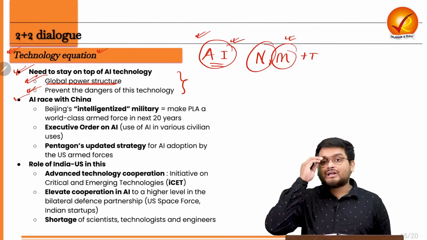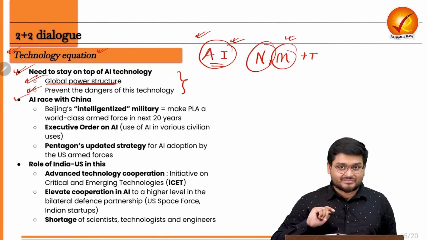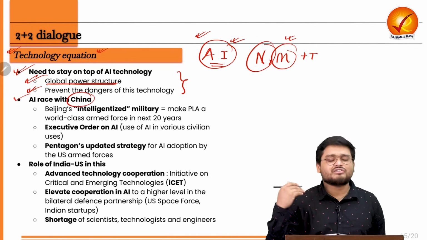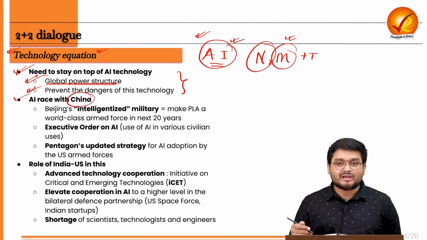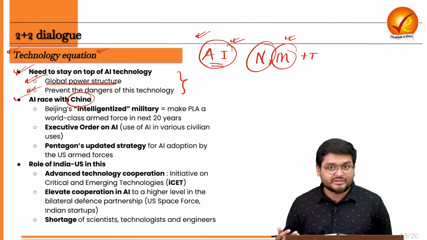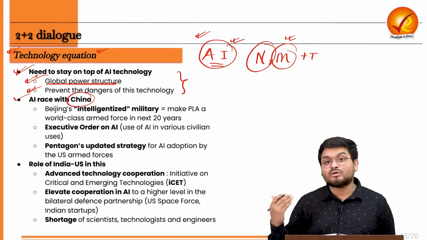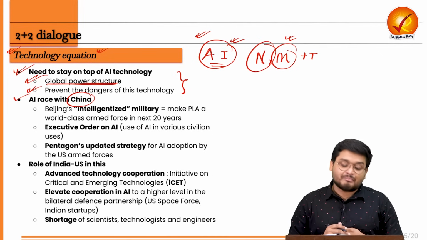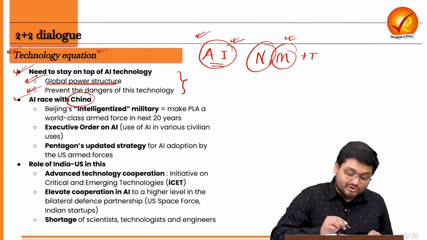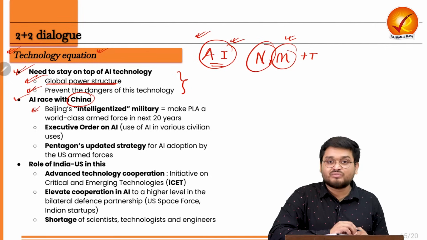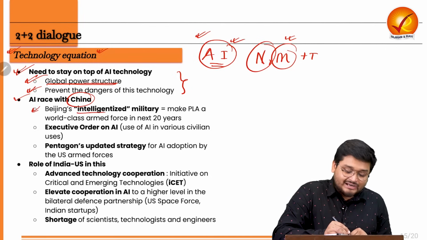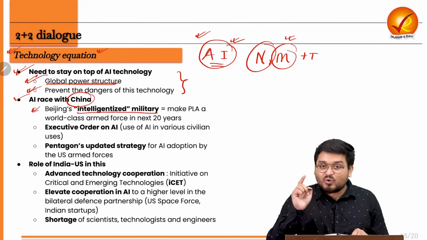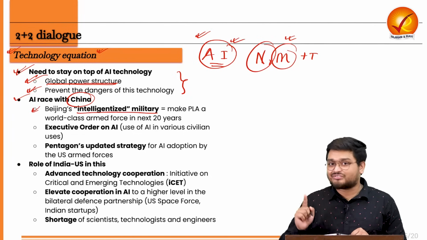Because right now the world is in an AI race, and the US is in an AI race with China. While the US is quite ahead in this race, China is also catching up. The US has far higher technological capabilities in, say, semiconductors, but China is fast catching up because Beijing recently announced that it is focusing on an intelligentized military. That means a military which is not only dependent on information as of now.